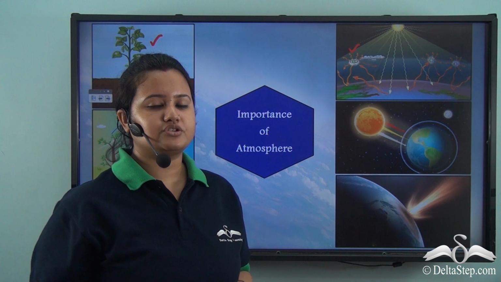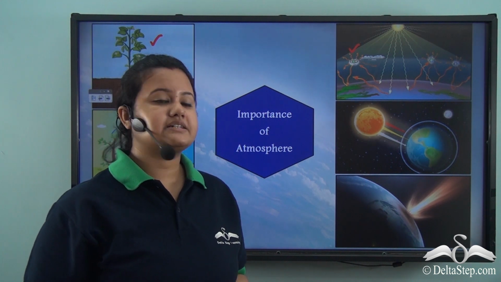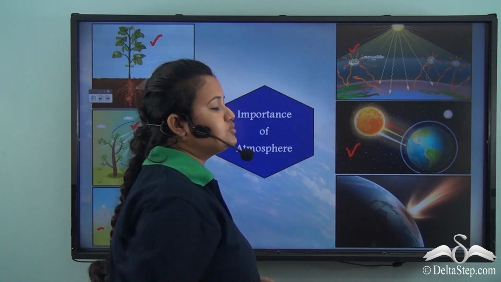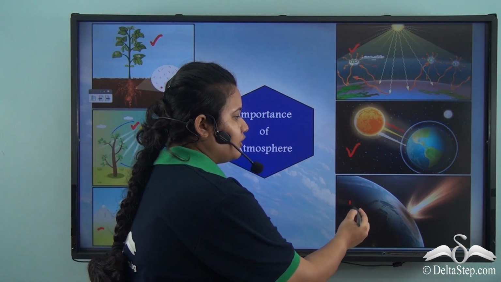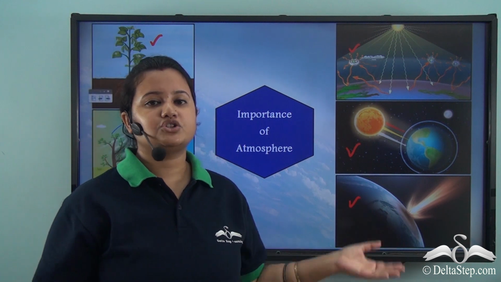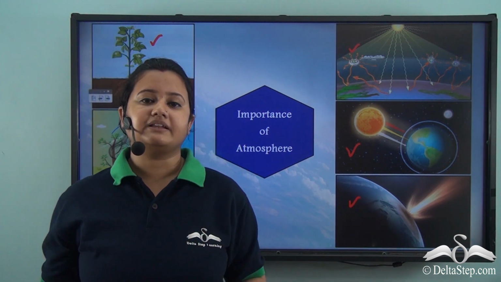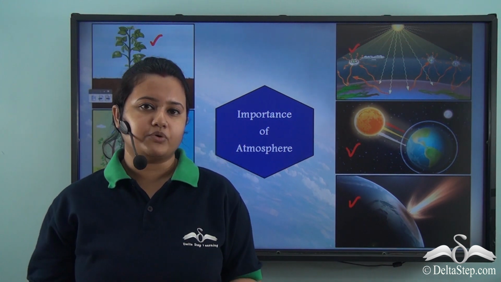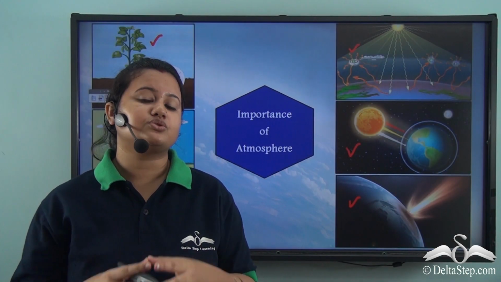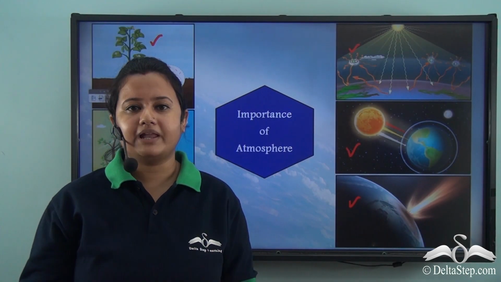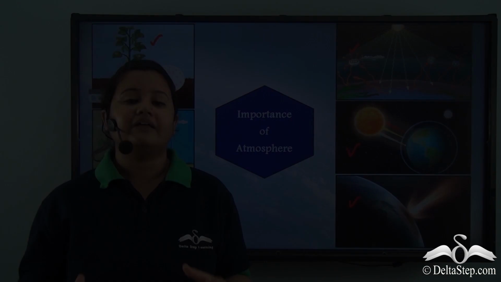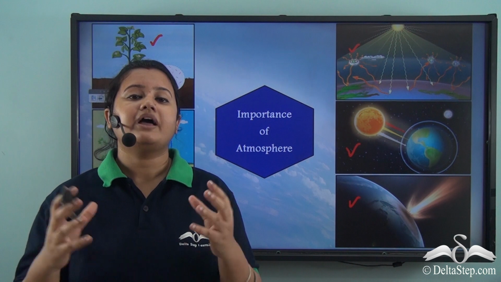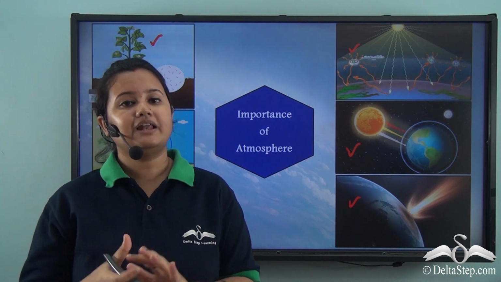The next importance of atmosphere is that it contains ozone. Ozone protects us from harmful UV rays. Atmosphere also protects us from meteor attacks. So these are the various importance of atmosphere. Now you will be surprised to know that Earth is the only planet in our solar system that is known to have atmosphere, and the presence of this atmosphere makes the Earth a habitable planet.